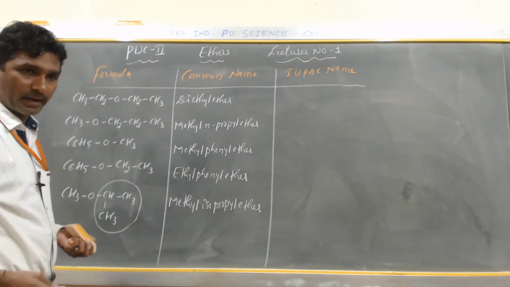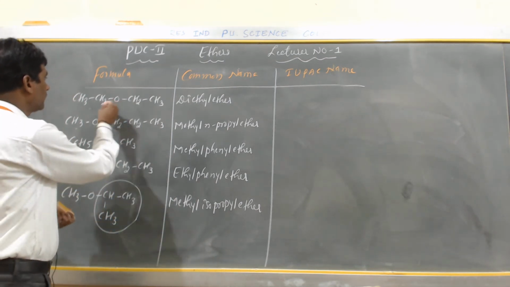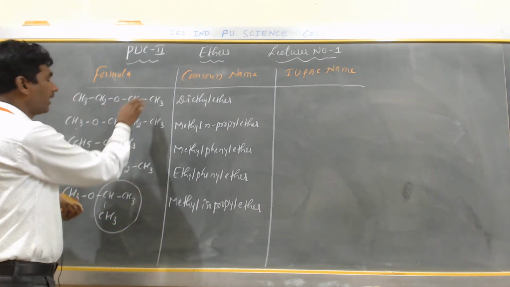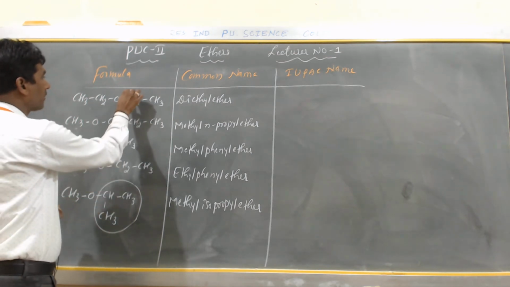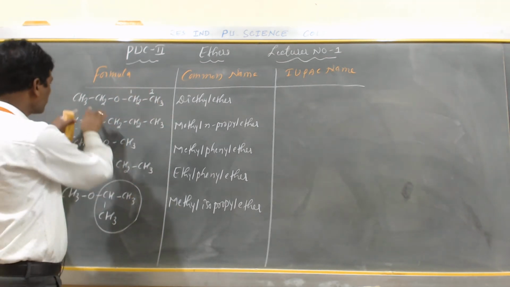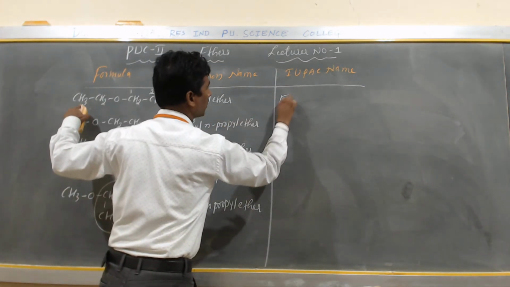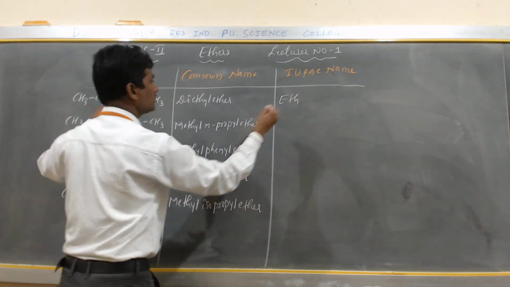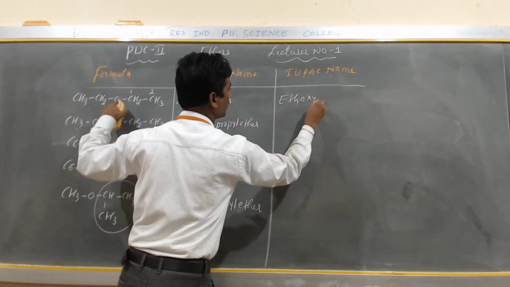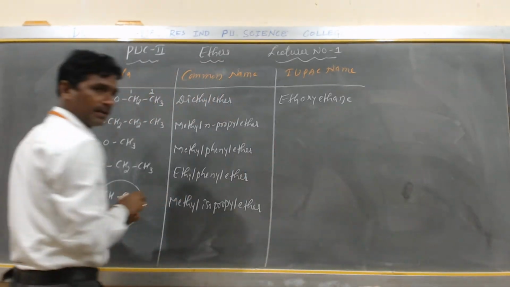So these are the common names. Is it correct? Yes. What is the IUPAC name? So here both sides of the oxygen have the same number of carbon atoms, so on any one side you have to give number 1, 2. So CH3 CH2, how many carbons are there? 2 carbons. 2 carbons is called what? Eth. And oxygen is called what? Oxy. The 2 carbons are numbered. It is called ethane.